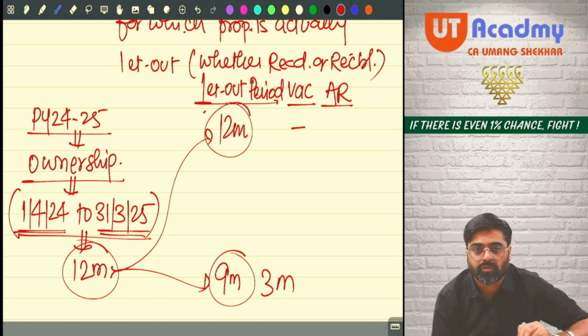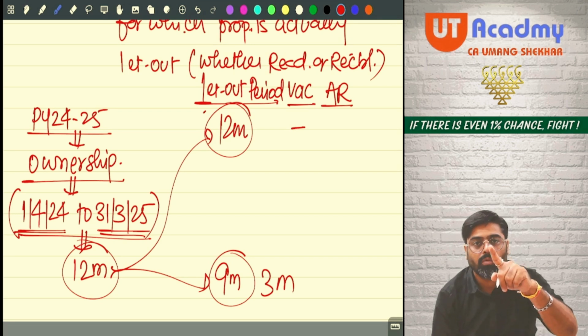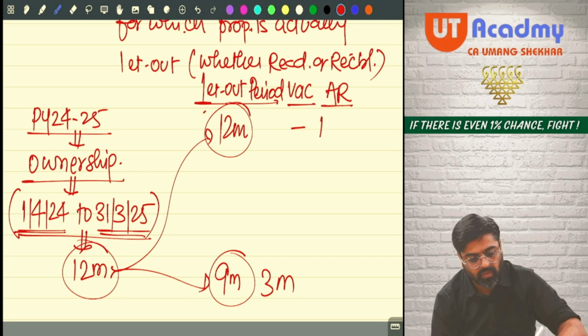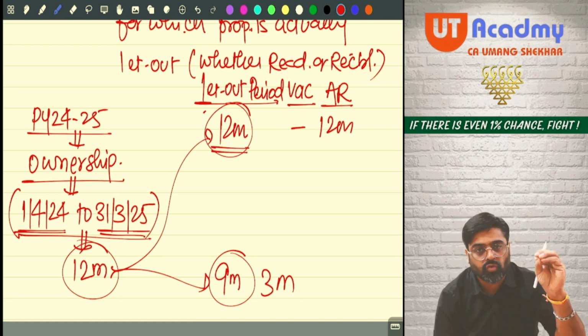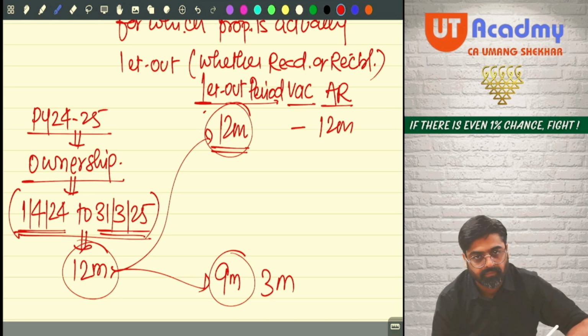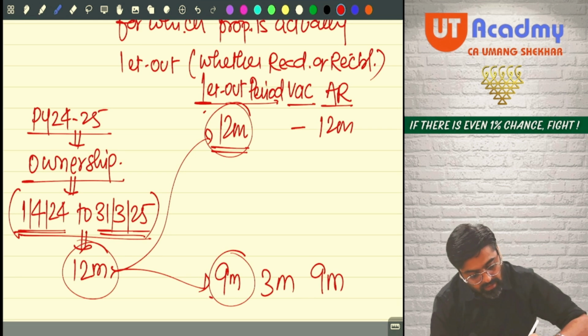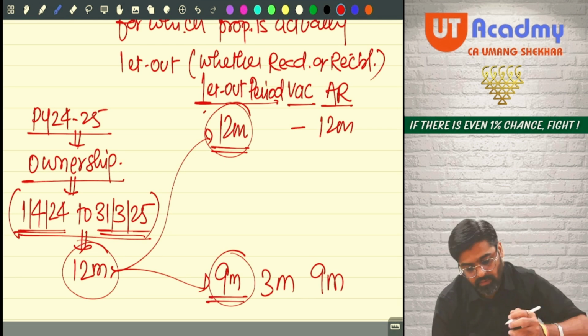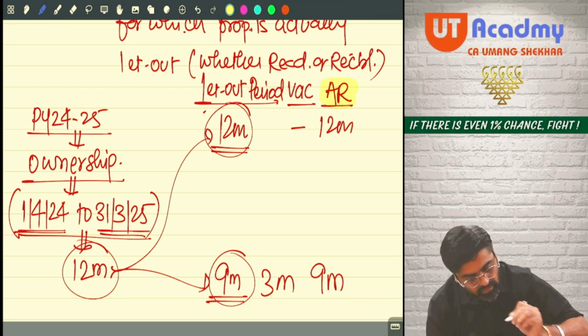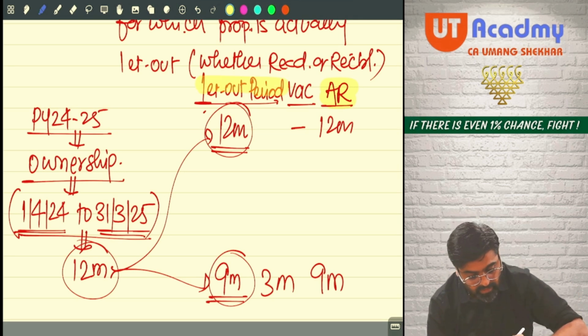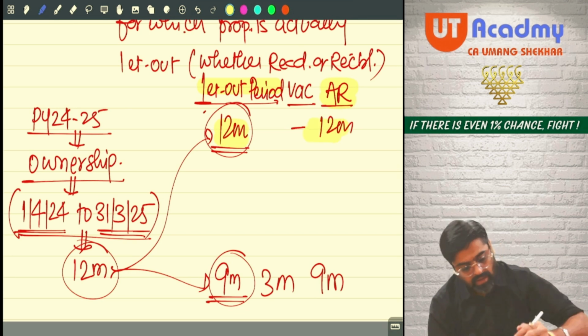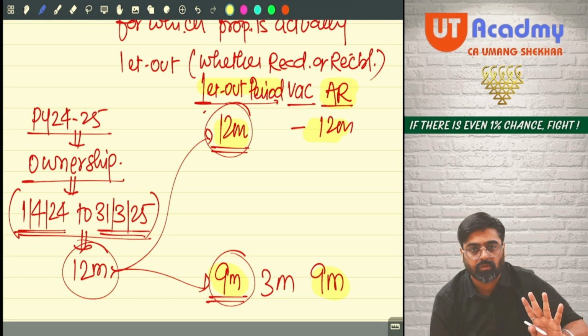Actual rent in the first case will be for how many months? In the first case, how many months actual rent will be there? 12 months, because 12 months is the let out period. In the second case, my actual rent will be for how many months? It will be only for 9 months, because the let out period is 9 months. Did you notice one thing? While determining the actual rent, you gave attention on what? Let out period. If let out period is 12 months, actual rent will be for 12 months. If let out period is 9 months, actual rent will be for 9 months.